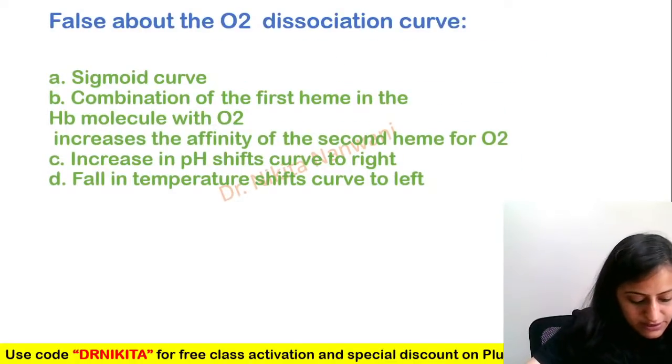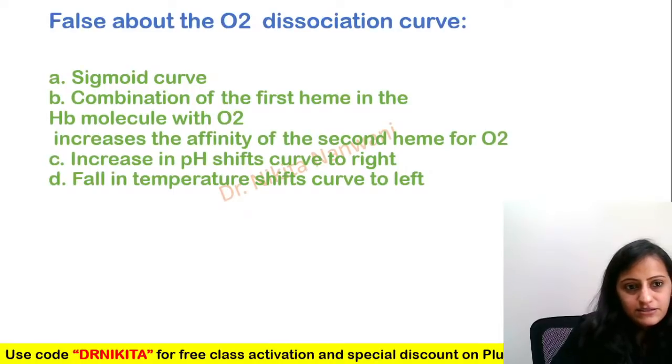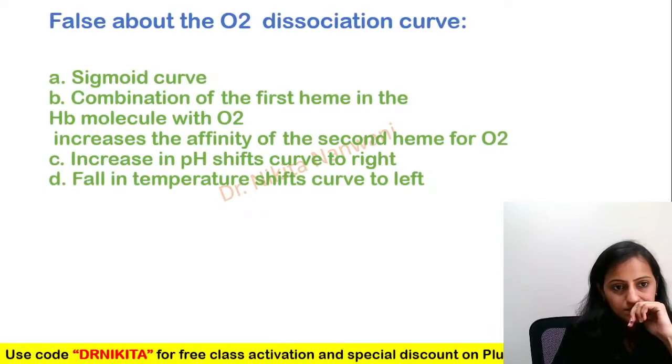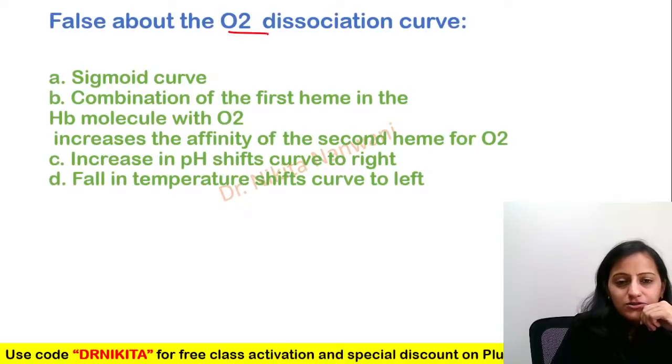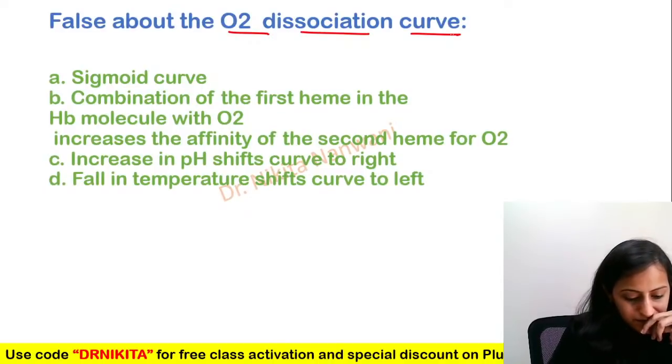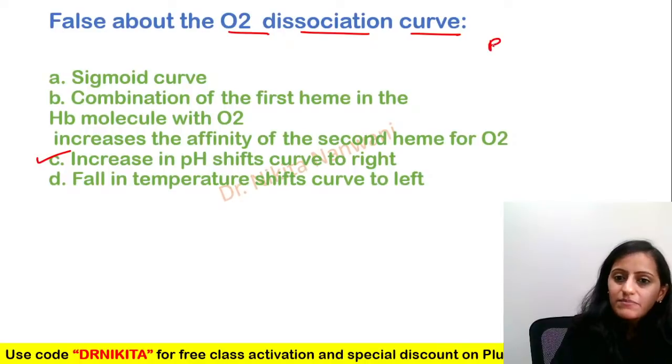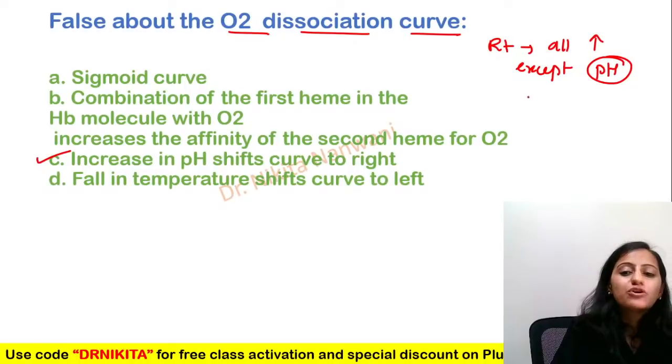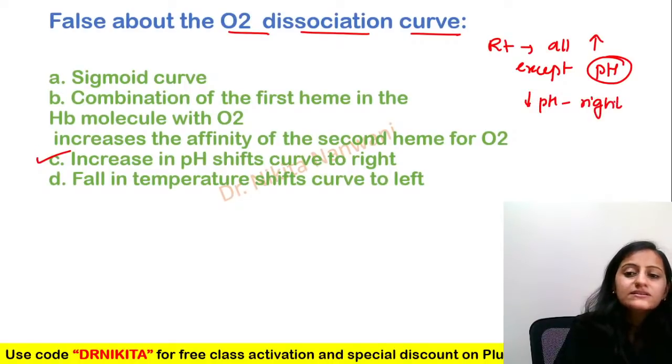Now coming to some MCQs, tell me, what do you think will be the answer to this? False about the oxygen dissociation curve. Right. Increase in pH causes the shift to the right. Remember, shift to the right is all increase except your pH, right? Except your pH. It is decrease in pH which causes the shift to the right.